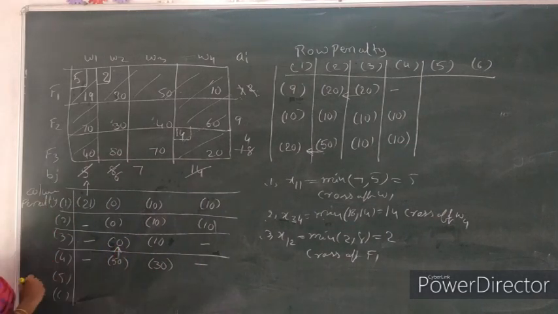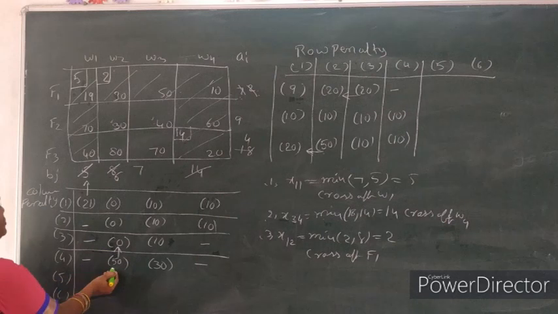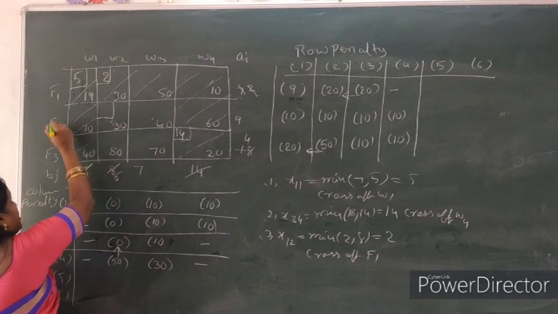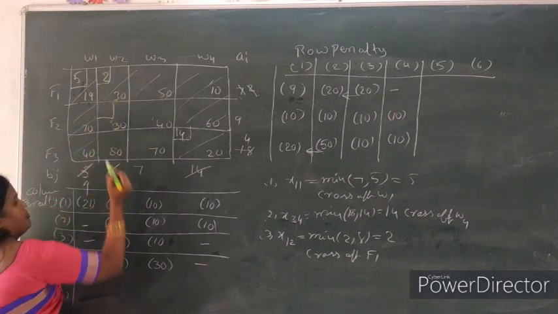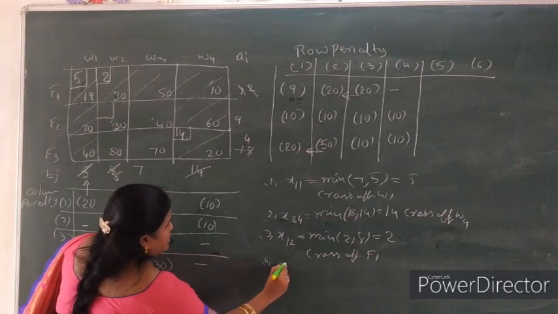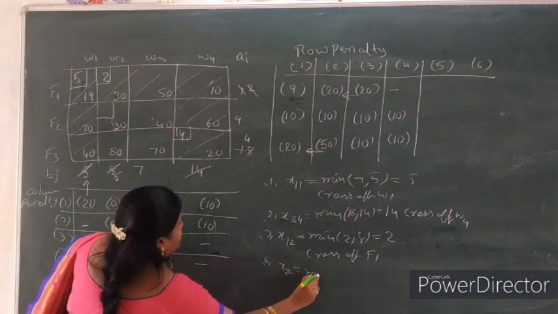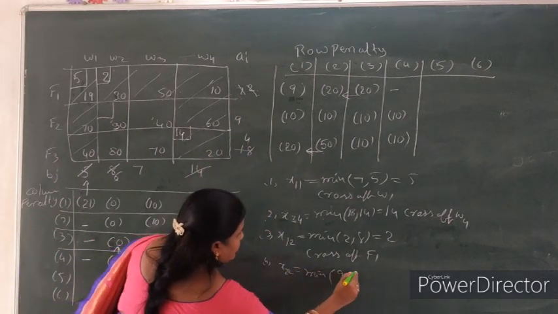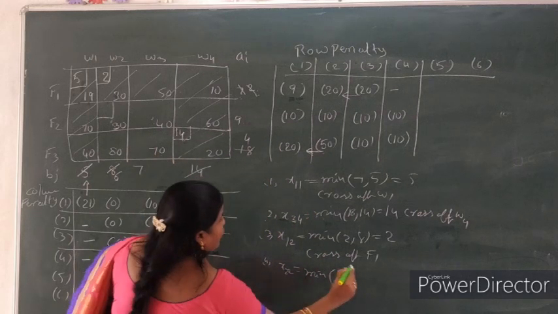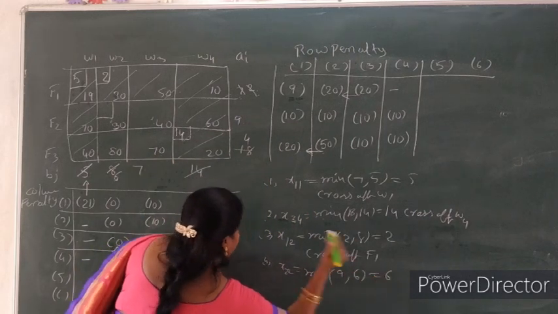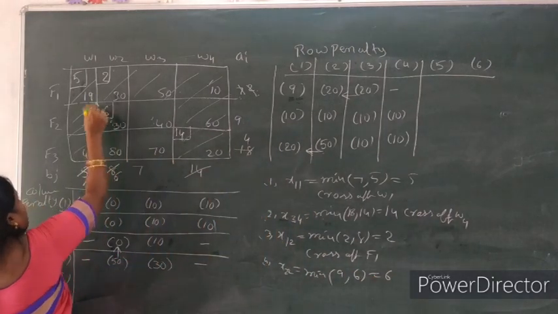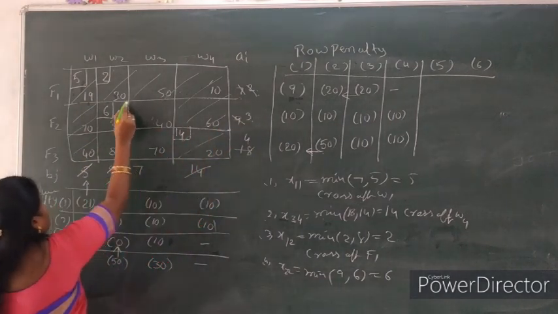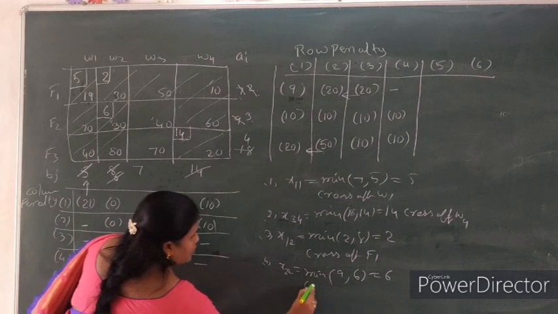So fourth column, for second row, warehouse 2. The corresponding minimum element in second row, second column. So here second row, second column, minimum of 9, 6. First write row value, next write column value. So here 6. Entering 6. 2 plus 6, 8. Now completed. Remaining value is 3. So here cross off warehouse 2.